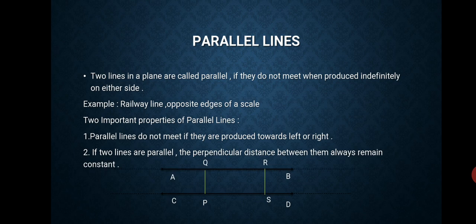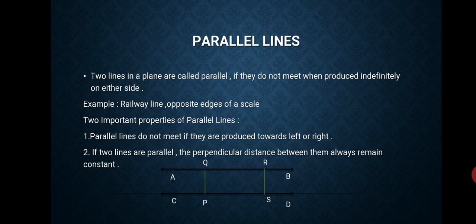What are parallel lines? Two lines in a plane are called parallel if they do not meet when produced infinitely on either side. Means if we extend the lines, still they are not meeting each other. For example, railway lines, those two are parallel lines. The opposite edges of the scale, those two are also parallel lines.